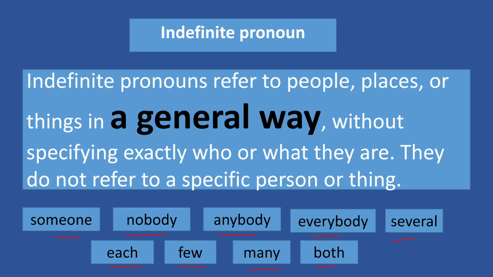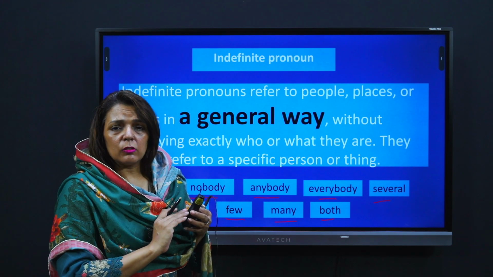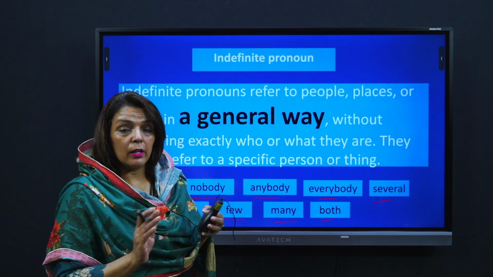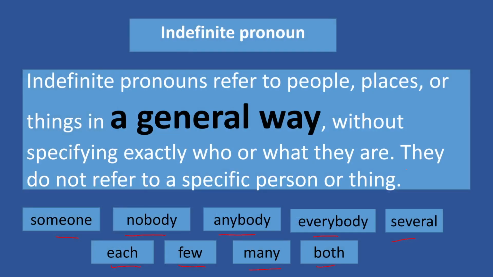It is not specified. It is very general and it is not definite. When they are not definite, we call it indefinite. Yes. So, indefinite pronouns are those pronouns which are very general, not specific. Got it?